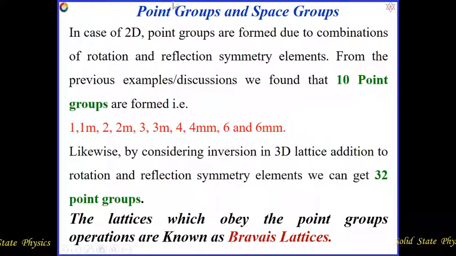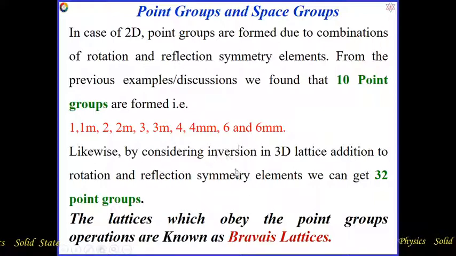So next we have to discuss point groups and space groups. In case of 2D, point groups are formed due to the combinations of rotation and reflection symmetry elements. From the previous examples, we found 10 point groups are formed. In case of 2D, whatever rotation symmetry and reflection symmetry we got, their combination symmetry will be called the point groups. So from the examples we found that these point groups are possible in case of 2D: 1, 1m, 2, 2m, 3, 3m, 4, 4mm, 6, 6mm, by combining the reflection and rotation symmetry.